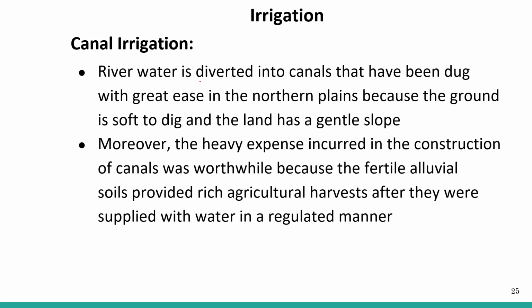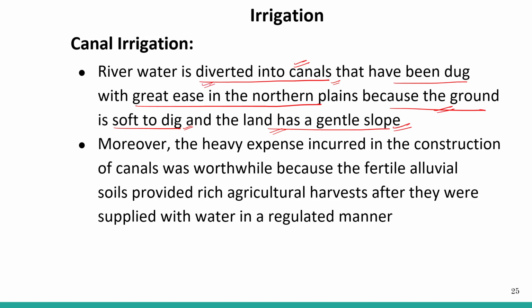River water is diverted into canals that have been dug with great ease in the northern plain because the ground is soft to dig and the land has a gentle slope also. So building canals is not a problem in the northern plain because the ground is quite soft and easy to dig and has a slope. So the canals can be made easily and the river water can be diverted to these canals.